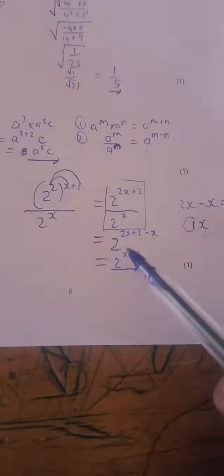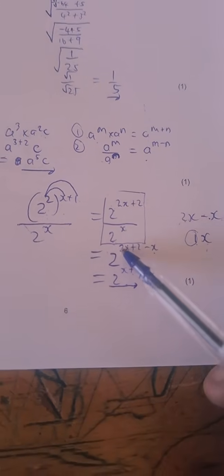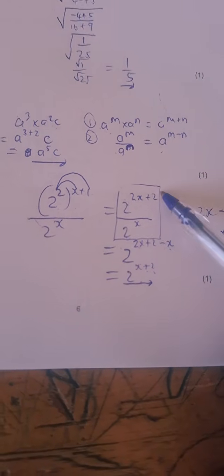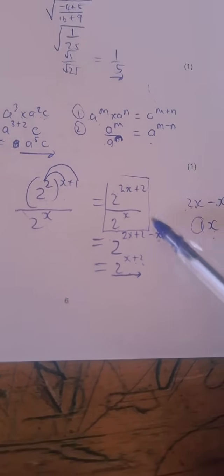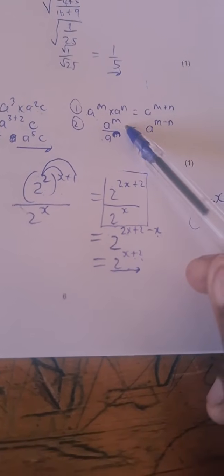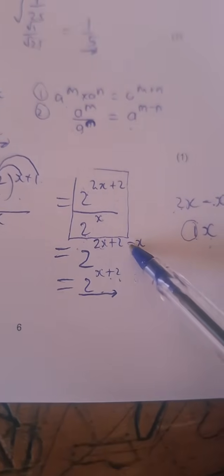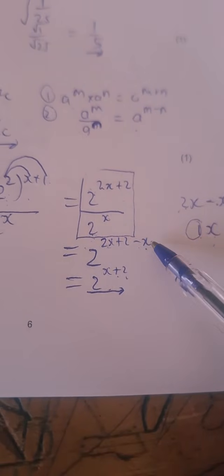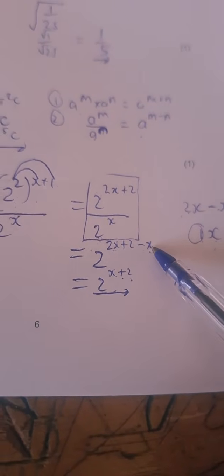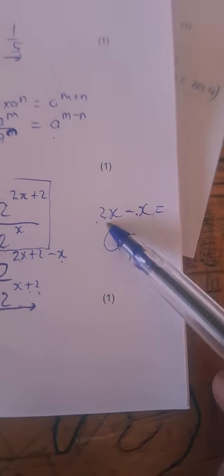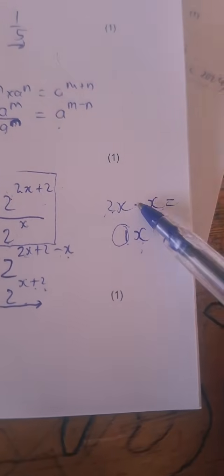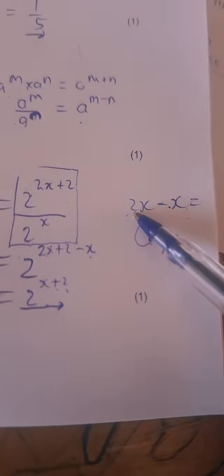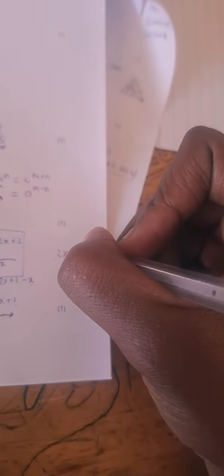So we have a to the power m minus n, which means here we are going to have 2 to the power 2x plus 2 that stays in the numerator. This x goes to the numerator but changes sign to negative x as per the law number 2 of exponents. Now we can add and subtract the like terms for our exponents. So what is 2x minus x, because 2x and x are like terms. When we are adding and subtracting like terms, we keep the variable x as it is. Then we add and subtract these numbers, 2 and the invisible 1 that is there.